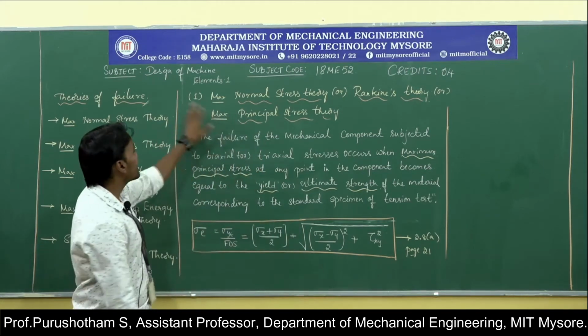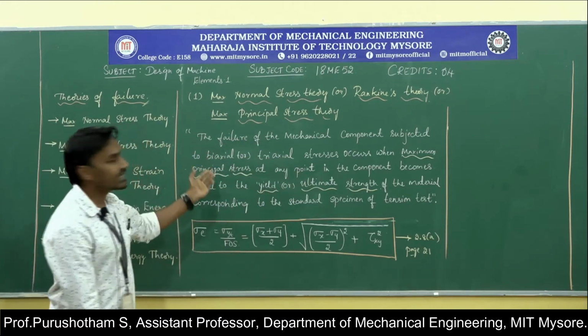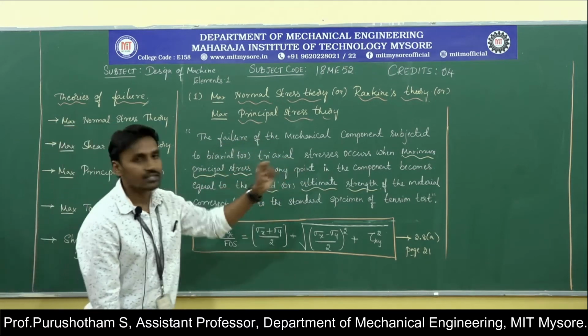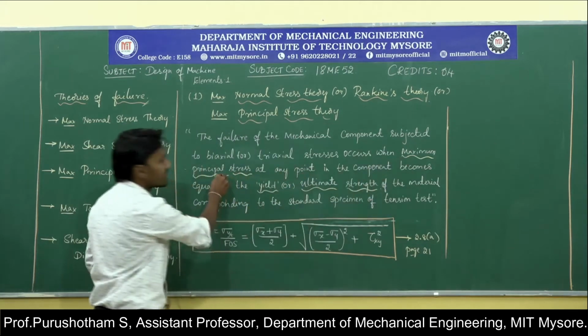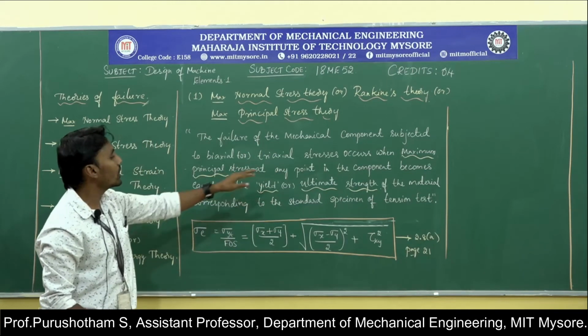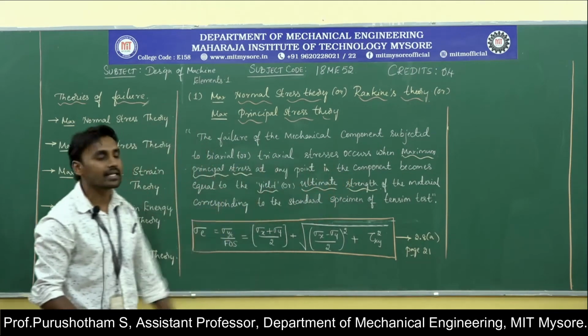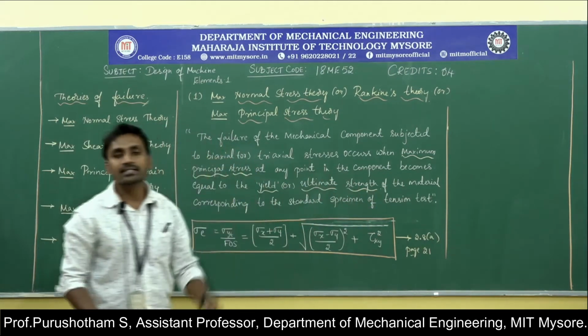Now, this theory states that the failure of a mechanical component subjected to biaxial or triaxial stresses occurs when the maximum principal stress at any point in the component becomes equal to the yield or ultimate strength of the material, corresponding to the standard specimen of the tensile test.